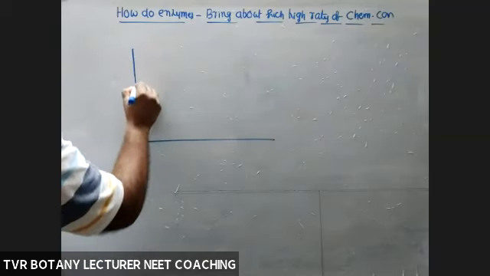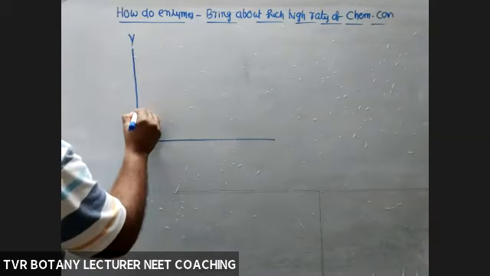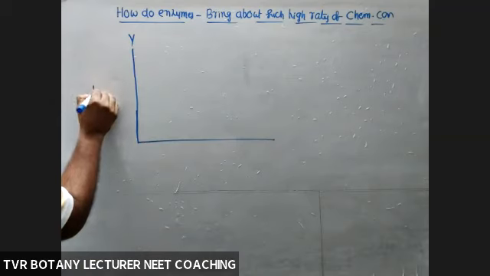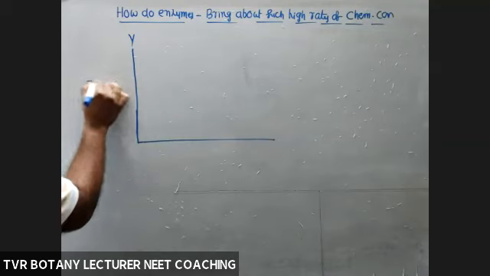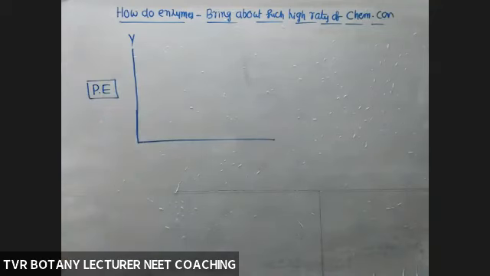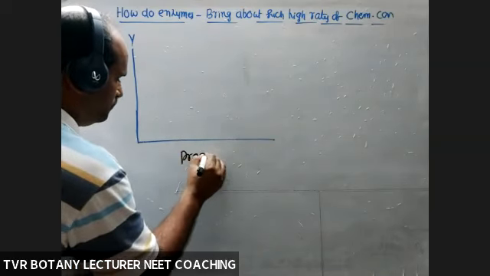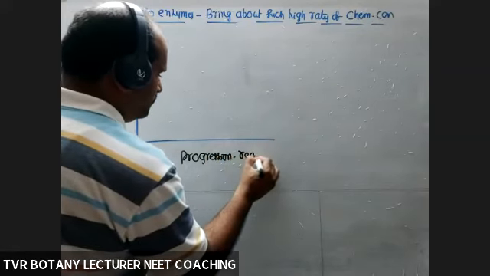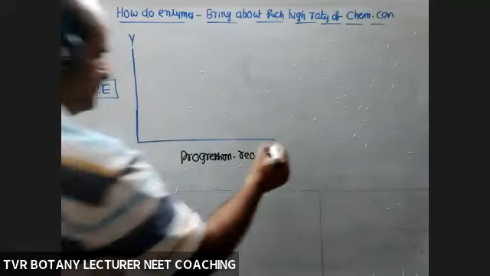So the y-axis is potential energy. Here I'm taking PE, potential energy, or the energy required by the system or substrate. So this one is the progression of the reaction, the rate of the reaction. Okay, right?